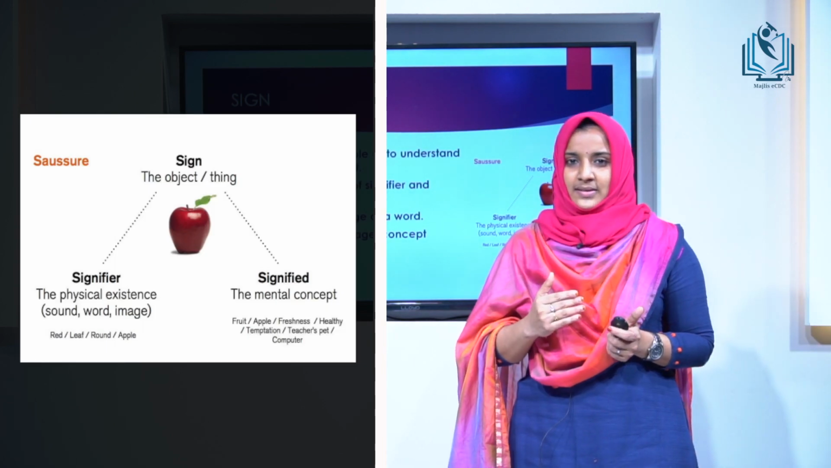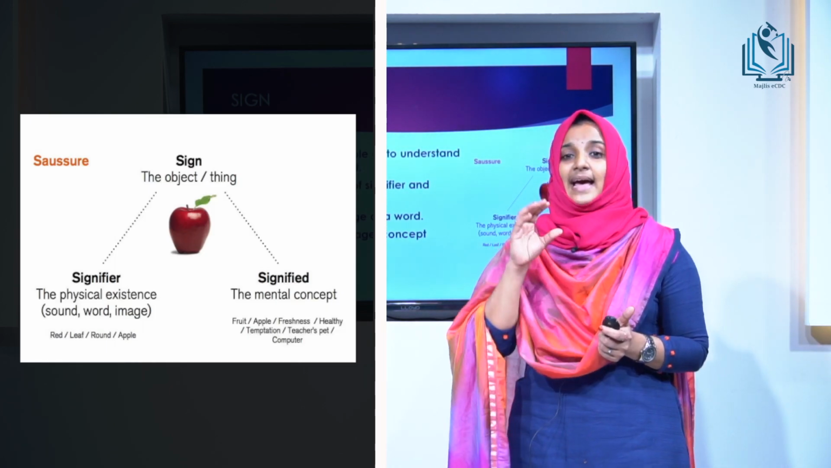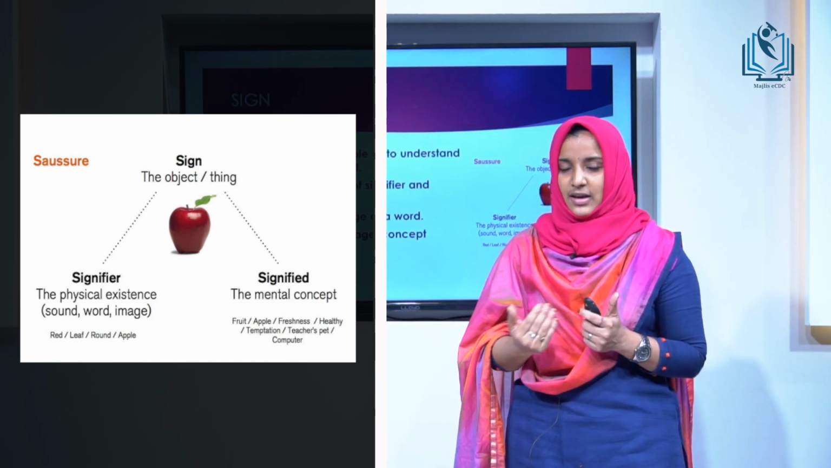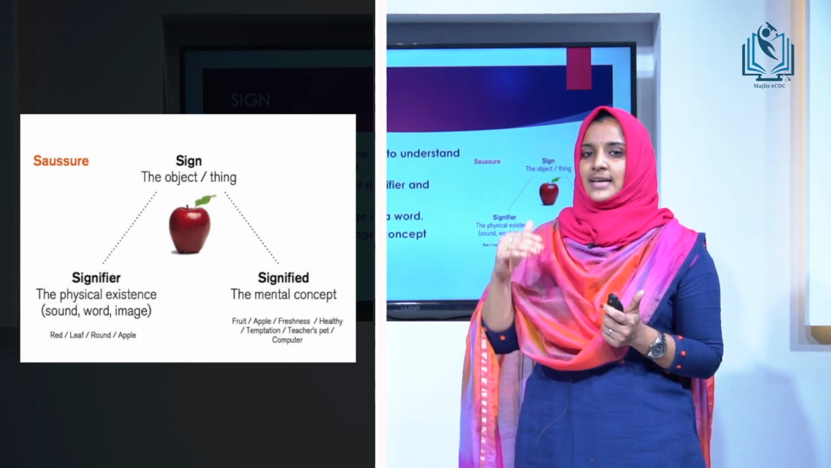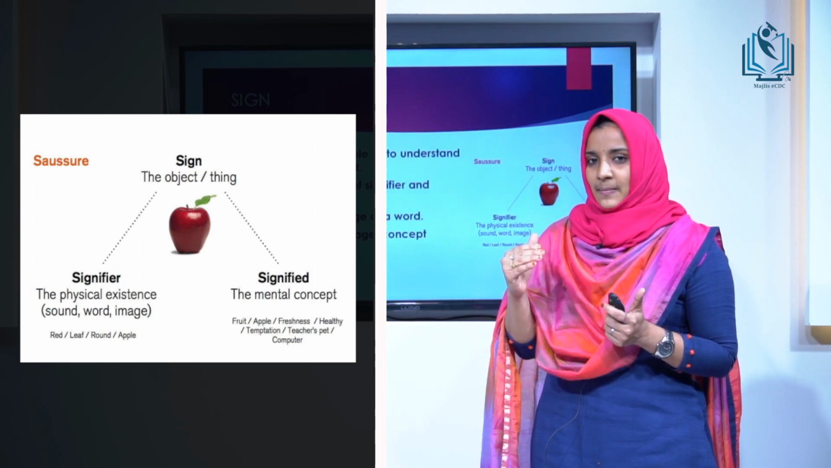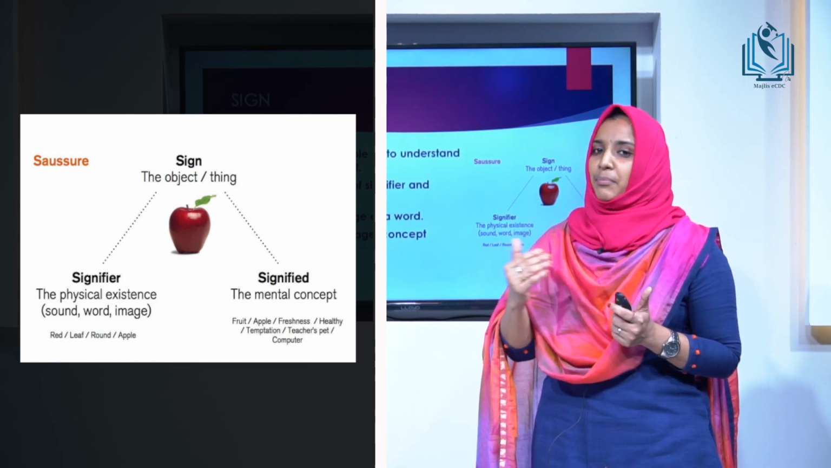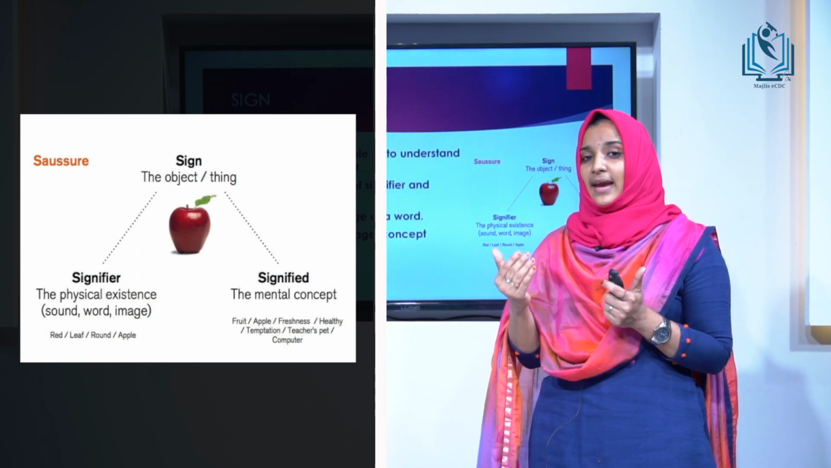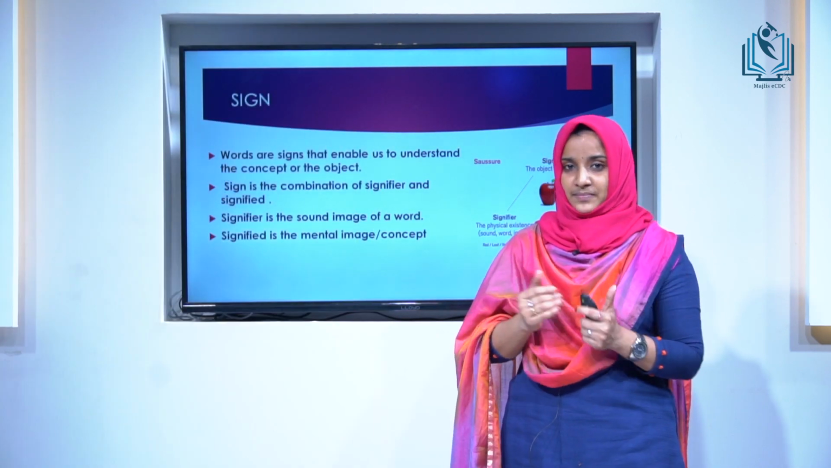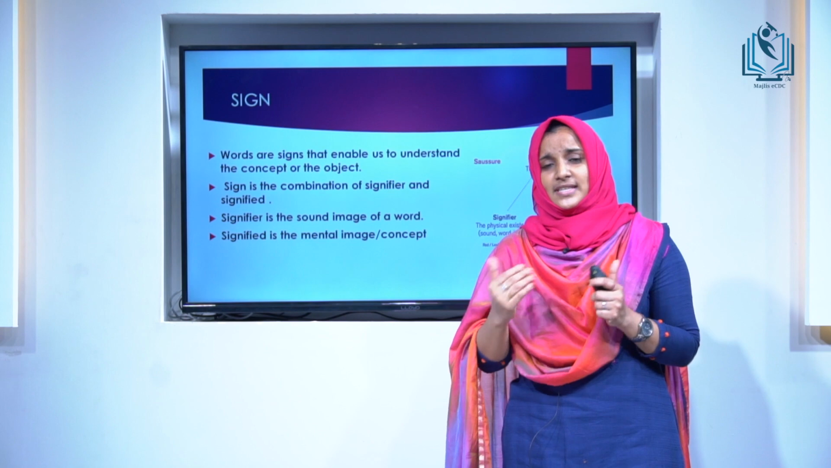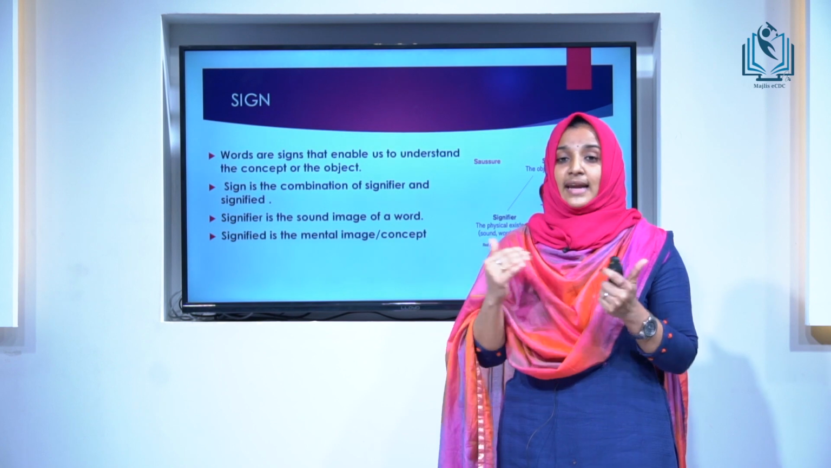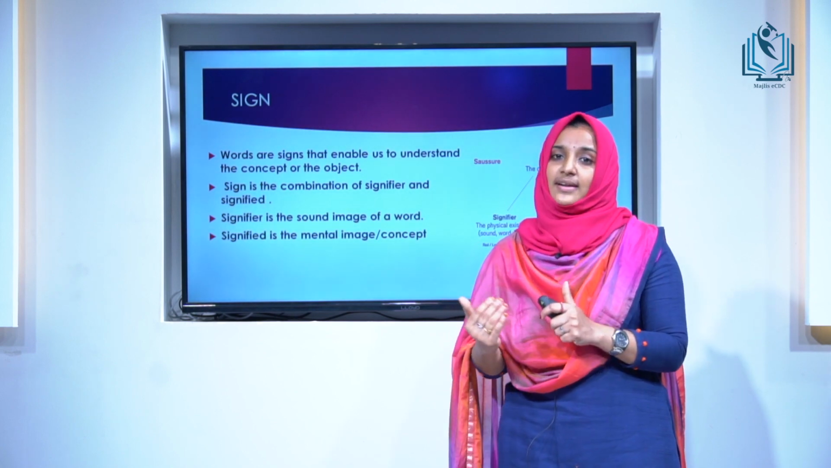In this picture, we can see an apple. Here, the apple is the sign. According to Saussure, there are two components of a sign. One is signifier and the other one is signified. Here, signifier is the word or the sound apple. At the same time, the image that comes into our mind when we pronounce the word apple is the signified. And he also says that there is no relationship between signifier and signified. The relationship between signifier and signified is arbitrary.